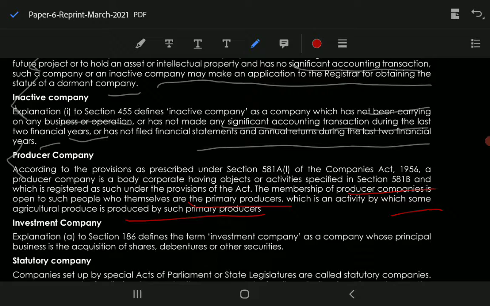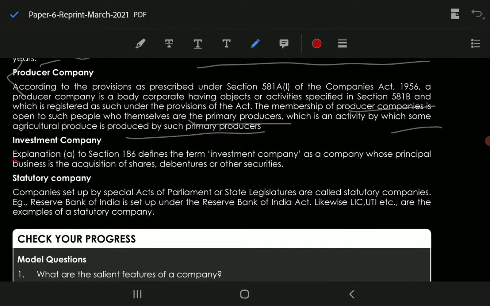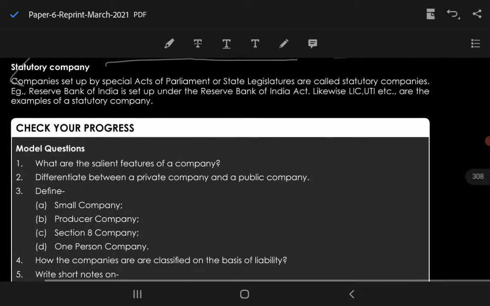Okay. Next is the investment company. Explanation 8 to section 188 defines the term investment company as a company whose principal business is the acquisition of shares, debentures or other securities. Okay. Next is the statutory company. Companies set up by a special act of parliament or state legislatures are called statutory companies. For example, the RBI is set up under the RBI Act. Likewise, LIC, UTI, etc. are examples of statutory companies.